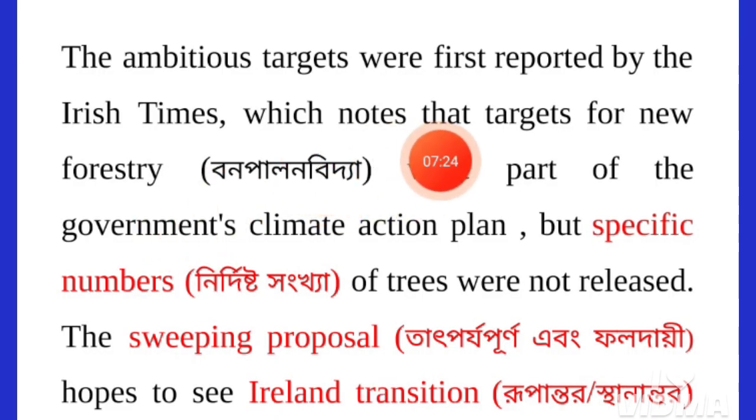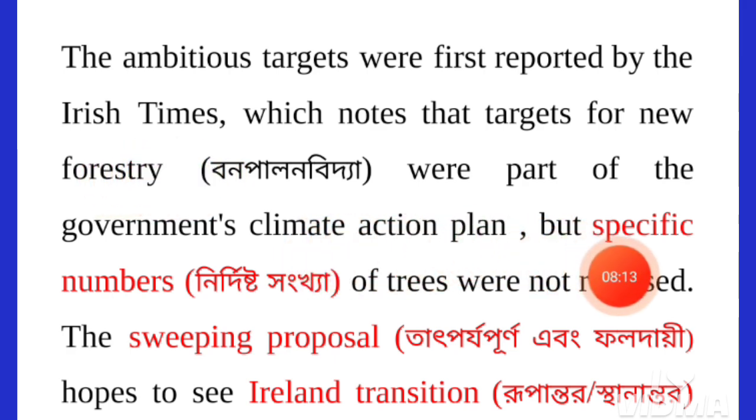The ambitious target was first reported by the Irish Times, which notes that the target for new forestry was part of the government's climate action plan, but specific numbers of trees were not released. Actually, the meaning of this sentence is that the Irish government had the target of planting massive trees, and this was published in the newspaper Irish Times first.